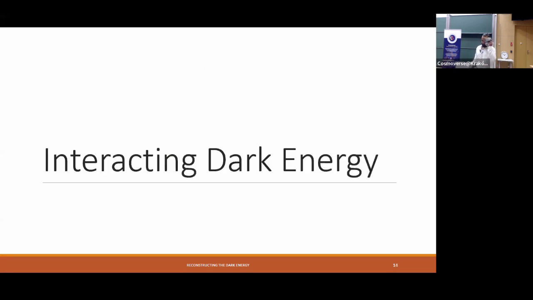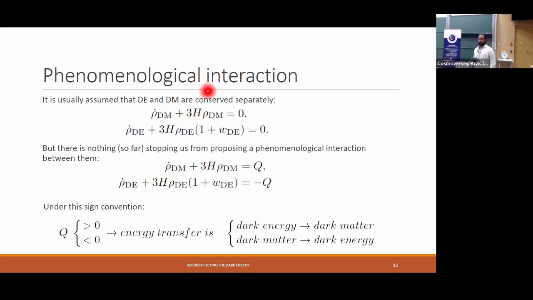So what is an interacting dark energy model? We usually assume that in the continuity equations for dark matter and dark energy, they are conserved separately. They are equal to 0, but there is nothing stopping us from adding an interaction between dark matter and dark energy. You can introduce here, for example, a Q, and here a minus Q, which means that there's going to be energy transfer between dark matter and dark energy. Under this sign convention, when Q is positive, you have a transfer from dark energy to dark matter, and when Q is negative, you have a transfer from dark matter to dark energy.